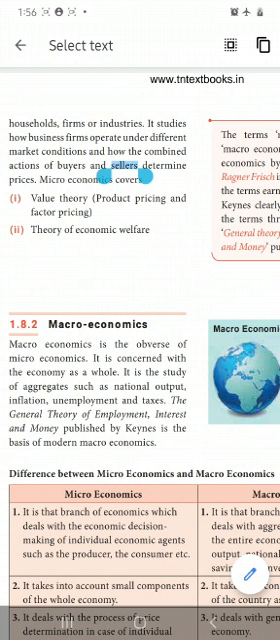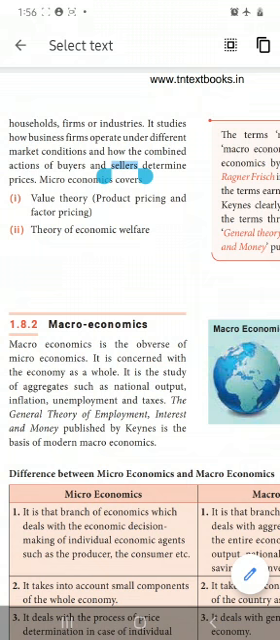But in microeconomics we are thinking only about that firm, only about one industry. But here they are thinking about the unemployment problem, the tax problem, as well as inflation. Inflation means, as I already told, increasing the price level. Everything they will study in macroeconomics, and also they will deal with this.